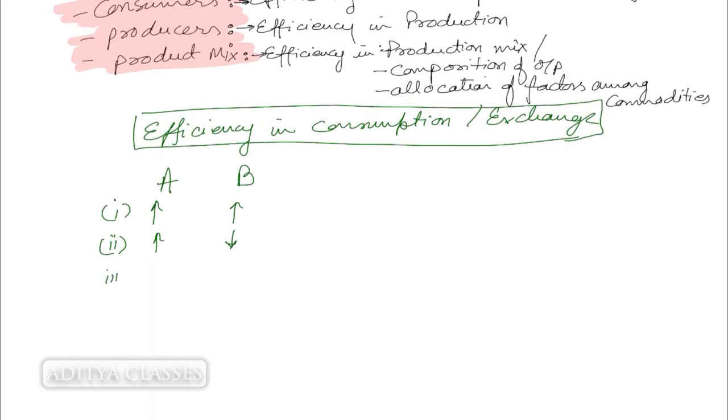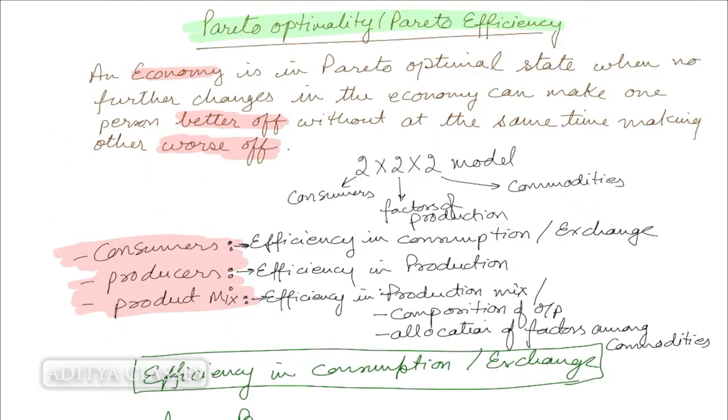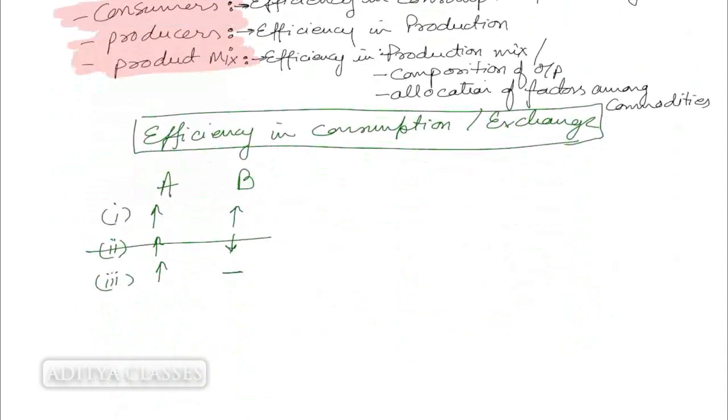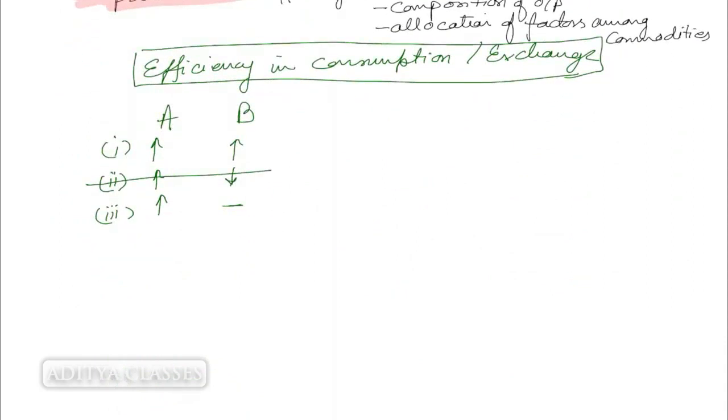And third case could be we raise the utility for A and there is no change in utility of B. Now, if we have a look at the second case, utility of A is going up and utility of B is coming down. So A is getting better off while B is getting worse off. This does not constitute a movement towards Pareto optimality. This definitely does not take us to Pareto optimality.